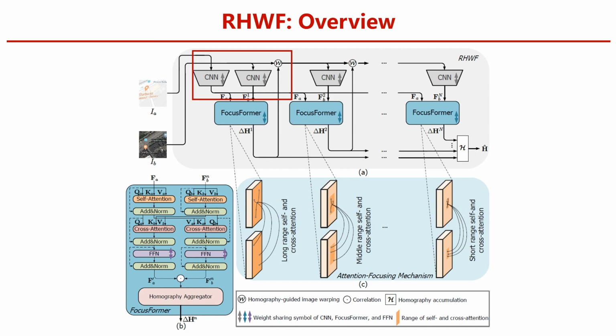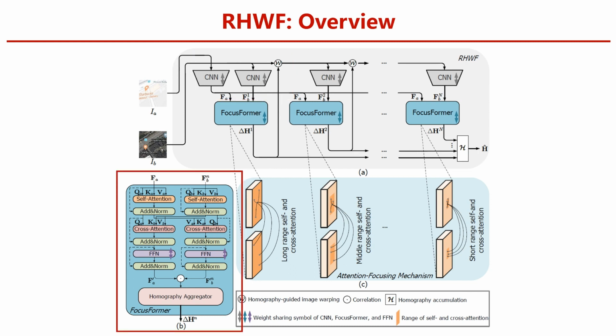After each iteration, we warp the image guided by the present estimated homography to improve the feature consistency of FA and FB. The core architecture of RHWF is our focus former that achieves recurrent residual homography estimation. Focus former mainly contains two parts that accomplish attention mechanism and homography estimation. The attention module captures the inter-correspondence of the input image pair. The homography aggregator module decodes the correlation within local areas to obtain the residual homography. The performance of our proposed RHWF can be further improved by multi-scale refinement.